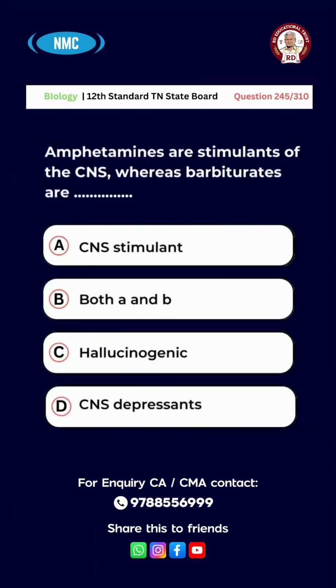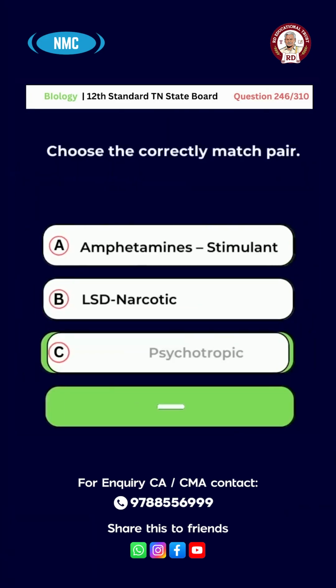Amphetamines are stimulants of CNS, whereas barbiturates are A. CNS stimulant, B. both A and B, C. hallucinogenic, D. CNS depressants. The right answer for this question is option D. CNS depressants.